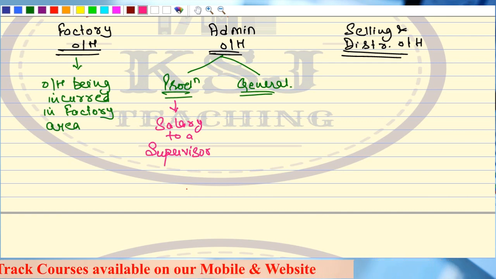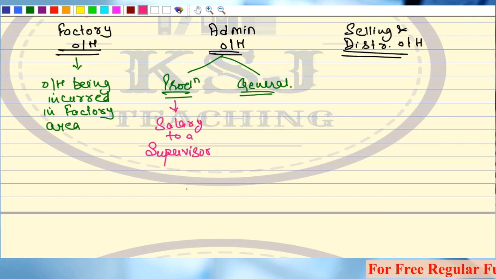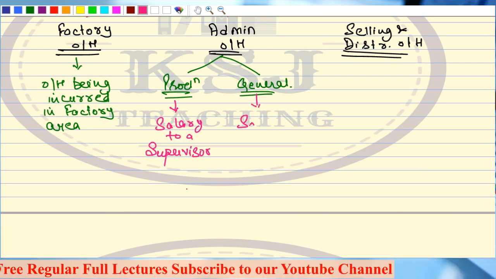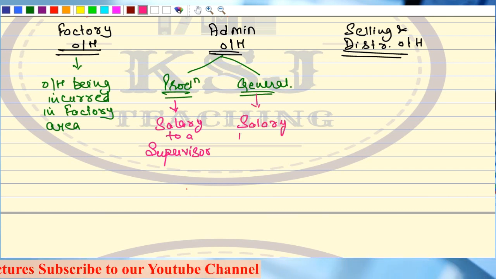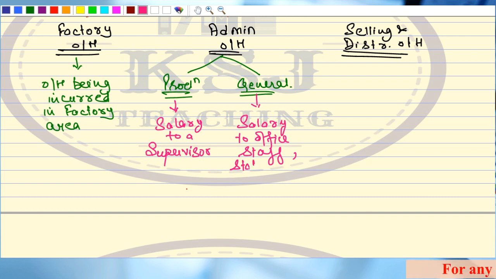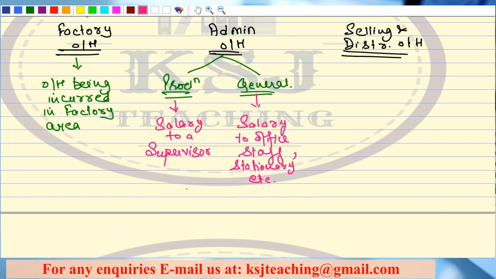Sir, why are we dividing it into two parts? Because the treatment of both the overheads will be different in the cost sheet. I'll discuss that when we come to the format of the cost sheet, but the treatment of both the overheads is different, right? Sir, what about the general overheads? This is the salary to office staff, or stationery expenses, etc. So these are not directly related to the production, right?